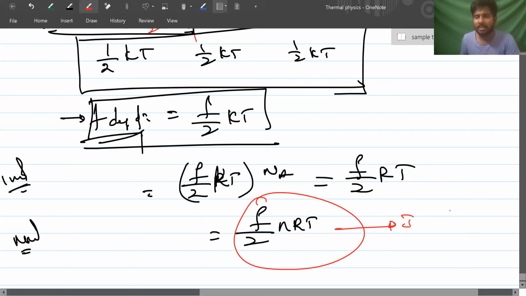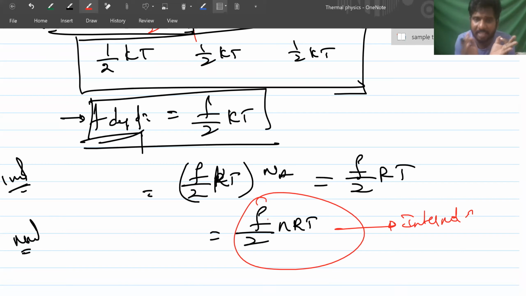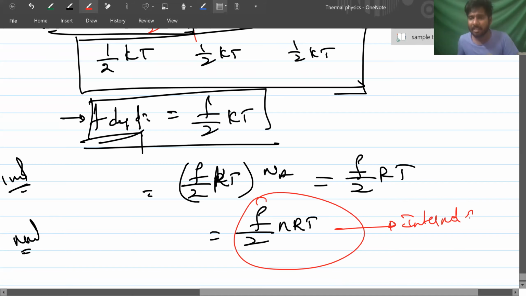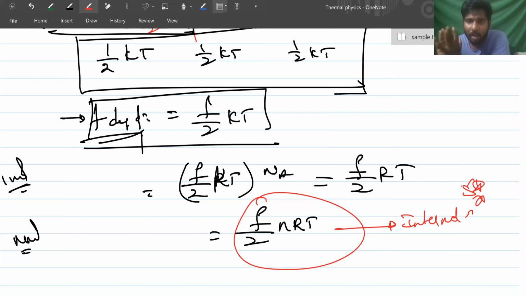This is also called the internal energy. Whatever heat energy you give, if it is completely converted into energy of the system, the internal energy of the system can be written as F by 2 nRT. It's a 5-star point here. If other work is done, that we'll see later in the thermodynamics part. How can you relate the internal energy of a given system of gas molecules?